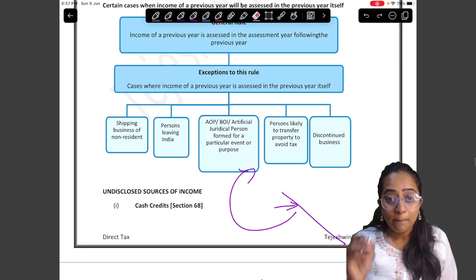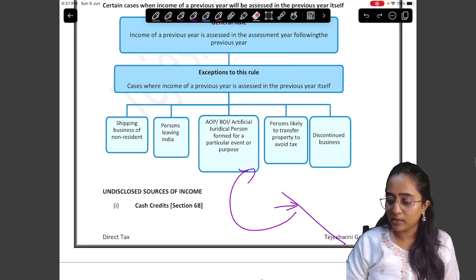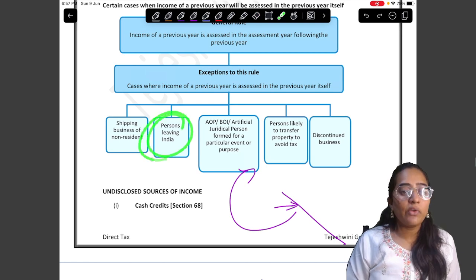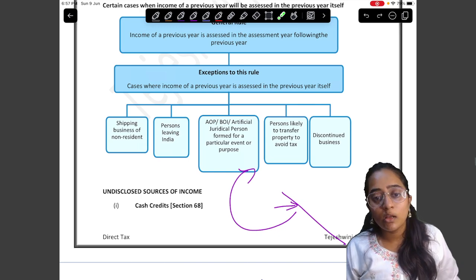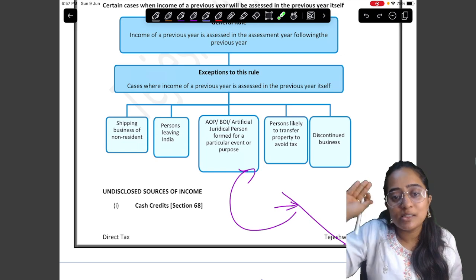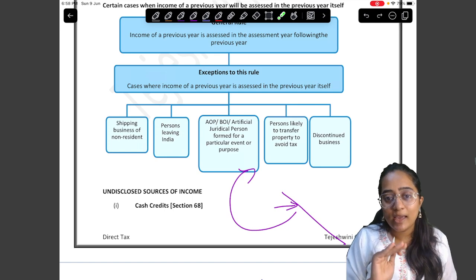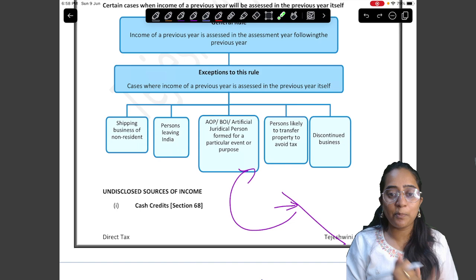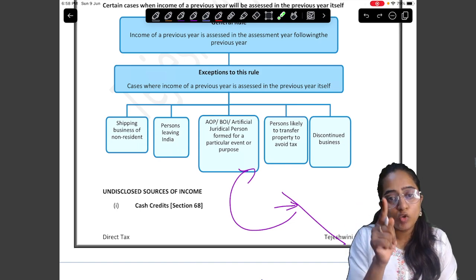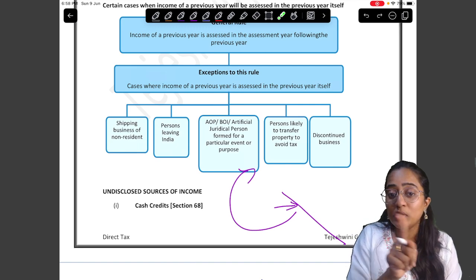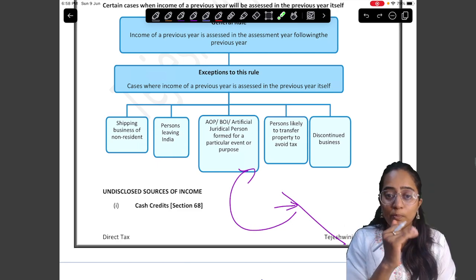See, person leaving India. With regard to the person leaving India, if that fellow is leaving India, what does it mean? That fellow is telling Tata goodbye to India and is going. Let's take an example. That fellow has sold some property, got some good capital gains, is taking money and is leaving India. Department is like, "Wait, you're leaving India, no? Not for the purpose of tourism. His intention is to leave India, tell Tata goodbye to India and go."